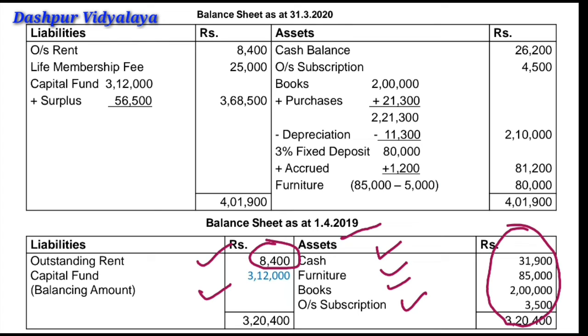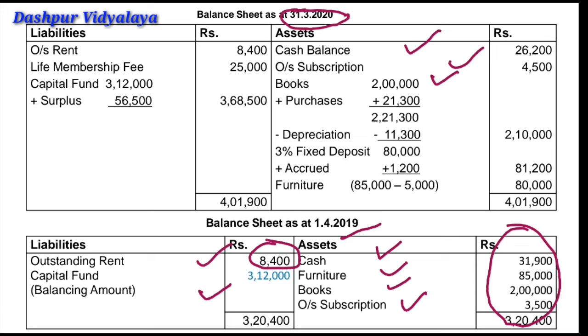Now we have to prepare the closing balance sheet. In the closing balance sheet we will include all the assets and all the liabilities. Closing balance of cash will be recorded first of all. Outstanding subscription for the current year, that is 4,500. Then books we are given. We had at the beginning of the year books worth rupees 2 lakh.